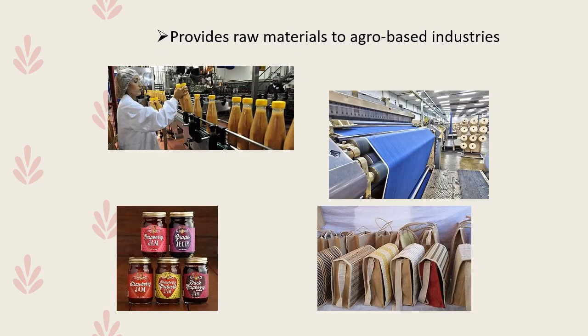Another importance of agriculture is that it provides raw materials to agro-based industries. Now, agro-based industries, in the chapter of industry, we had studied about different types of industries. All those industries which derive their raw materials from agriculture are referred to as agro-based industries. Industries like cotton textile, jute textile get their raw material from agriculture. Similarly, food processing industry, vanaspati, all of them derive their raw material from agriculture.